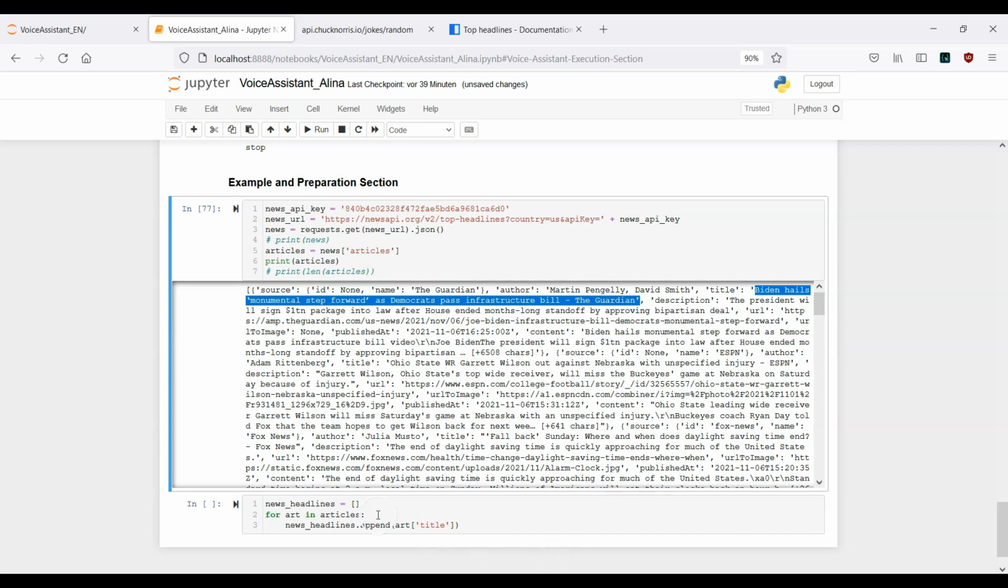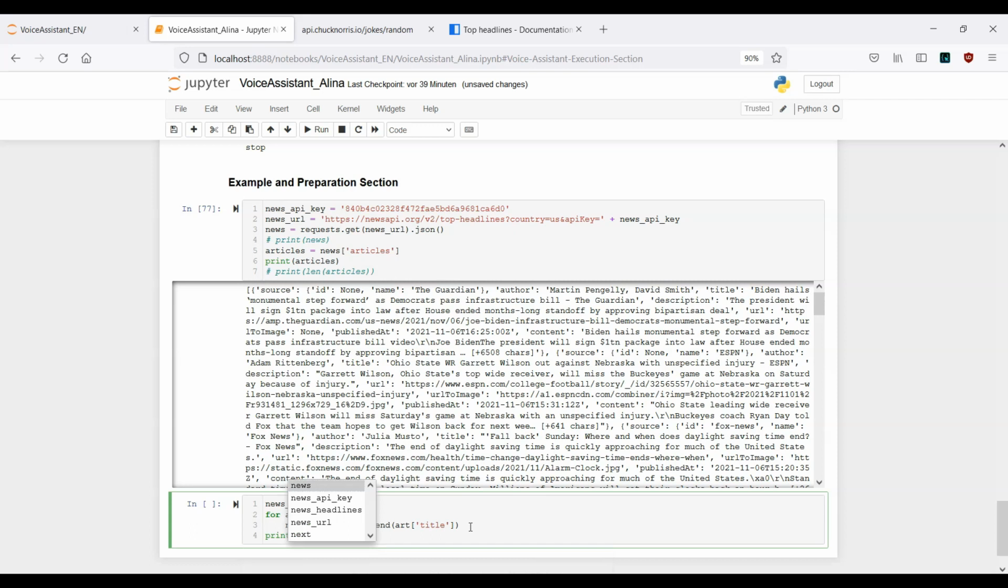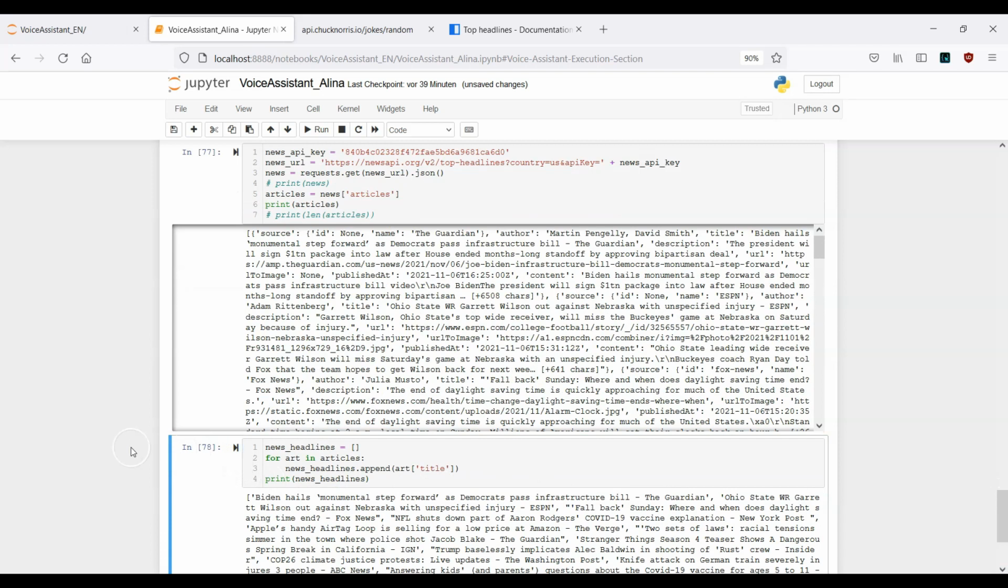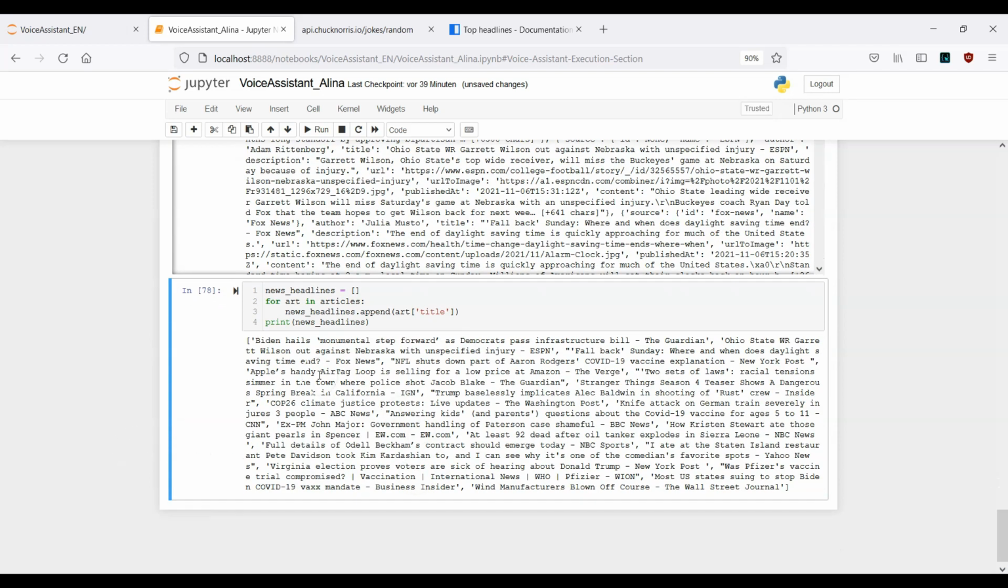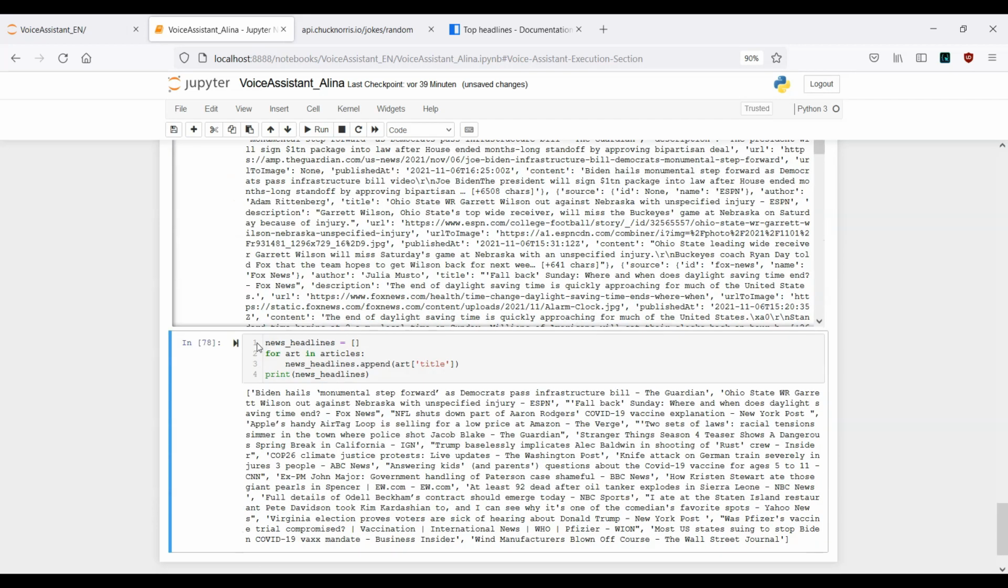That's it. So again, empty list. Then we want to iterate through all the articles and append the titles inside this empty list here. This is right now the requirement. And finally, we want to print out the news headlines. All right, let's go. So here you can see that we have all the different titles. This is it right now.